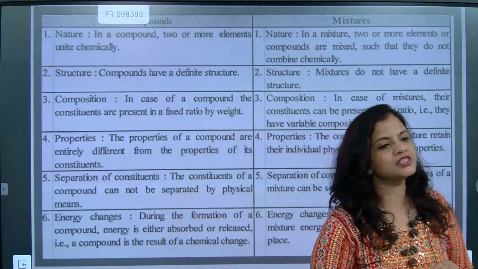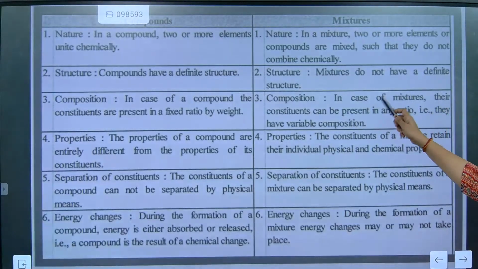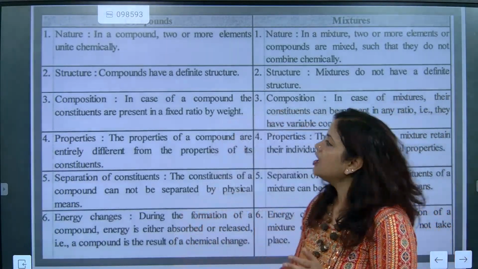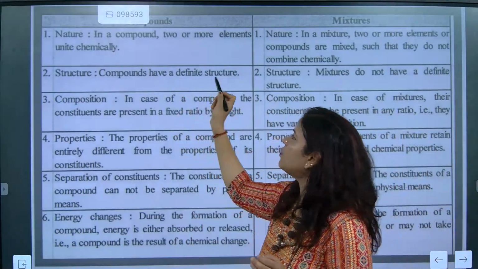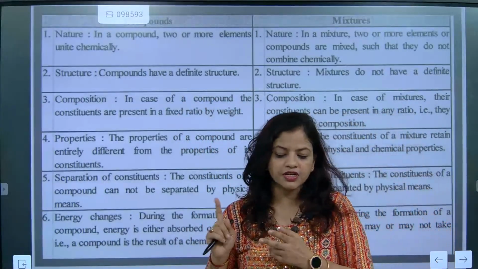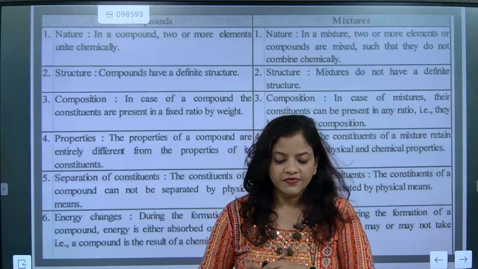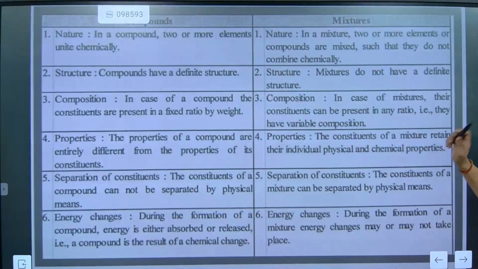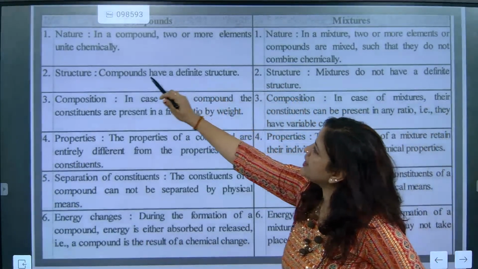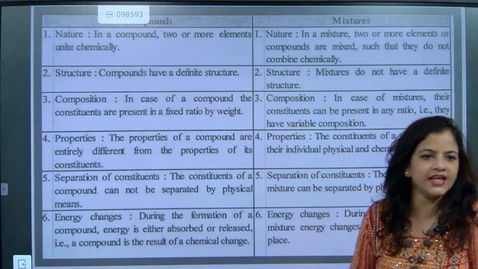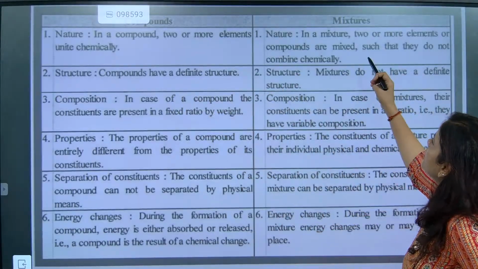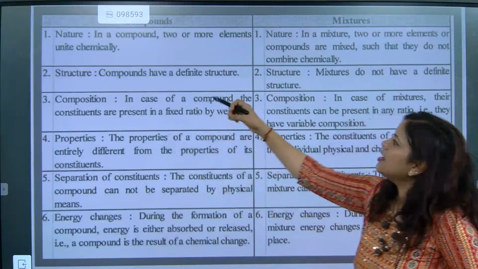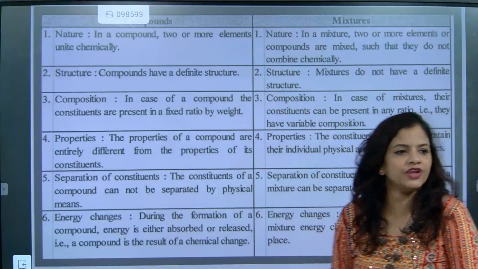So no new substances are formed in a mixture. Understood? A mixture does not have a definite structure. But when we talk about a compound, a compound has a definite structure. So what are the different points we must check here? The first is compound and mixture. In a compound, two or more elements are uniting chemically, and in a mixture, elements or compounds are mixed but do not combine chemically. Here there is a definite structure, here there is no definite structure.